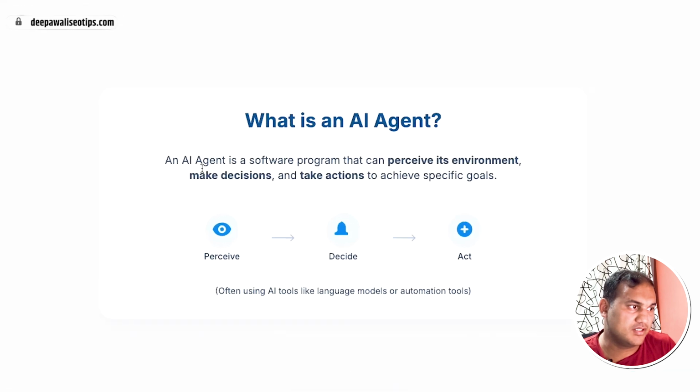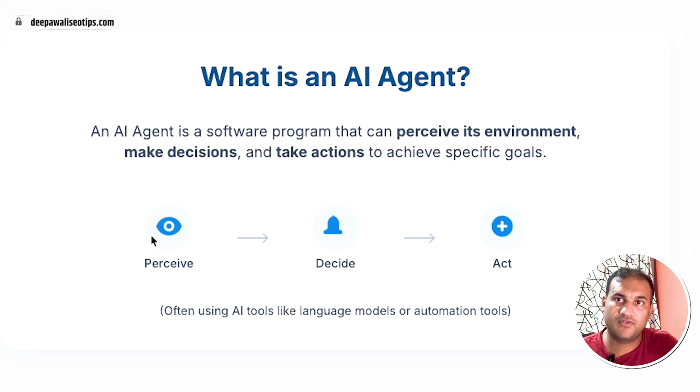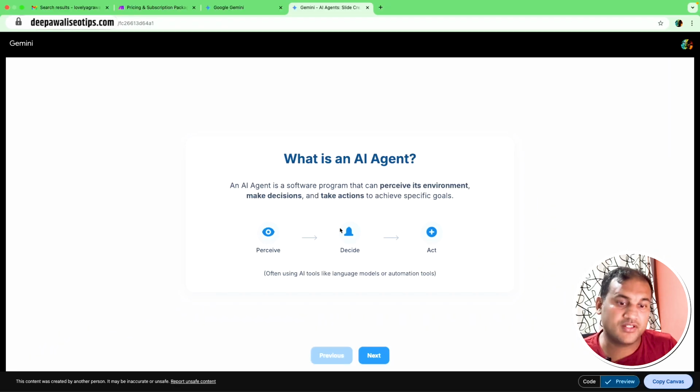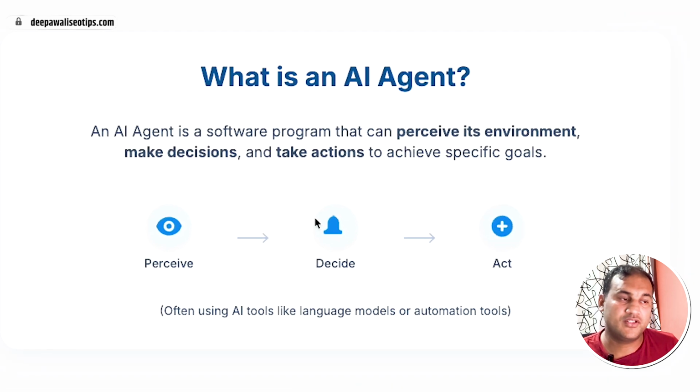Say, if you want to fill a Google form, that is the perceive part, where it will perceive its environment, where it sees the form. So this is an eye. This eye means it will see that the form is being filled. Then we give a decision point where it decides whether the email has to be sent or not. Once that decision is done, we give it a task for an action, where we say, okay, drop an email to this person.